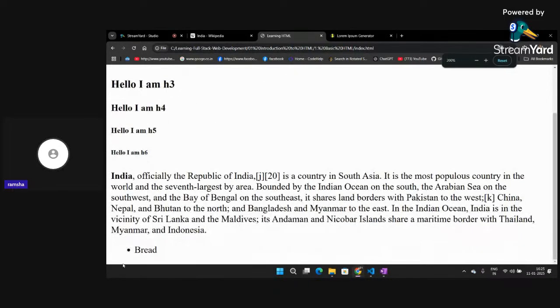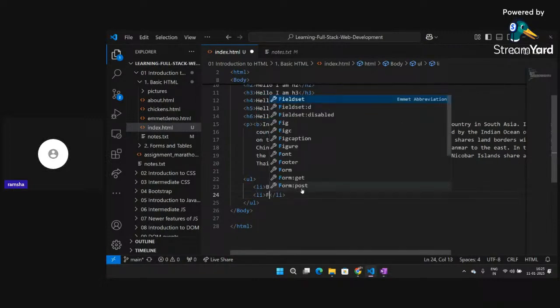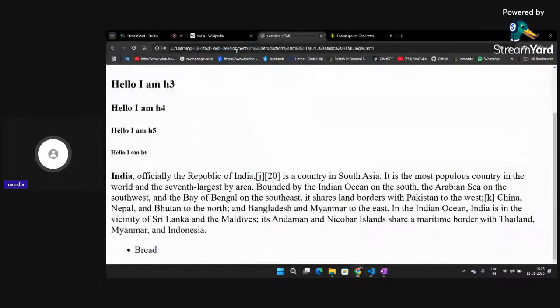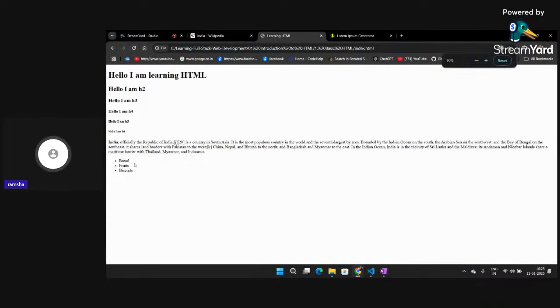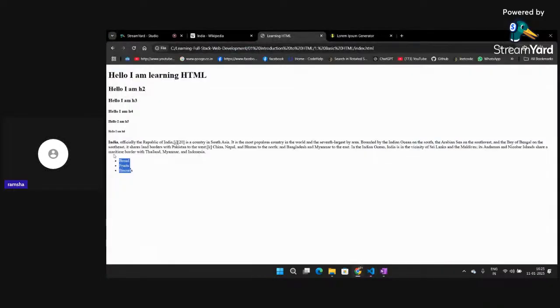So similar to this, I can add more list items. I can write fruits here, and I can write different items here, and you can see I am getting them as plain bullet points. So by increasing the list items inside the UL, I am able to create lists.